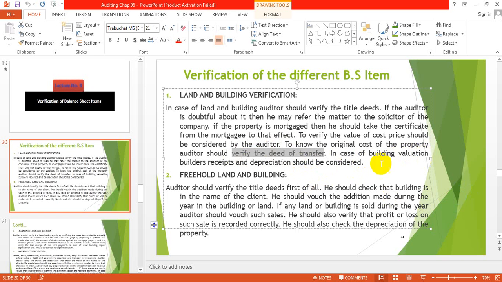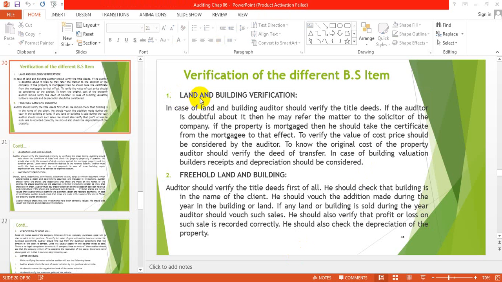In case of building valuation, builders' receipts and depreciation should be considered. Builders are the engineers who are making that building. They will give you a receipt that we spent this much money on this building. And depreciation should also be considered in the verification of land and building.